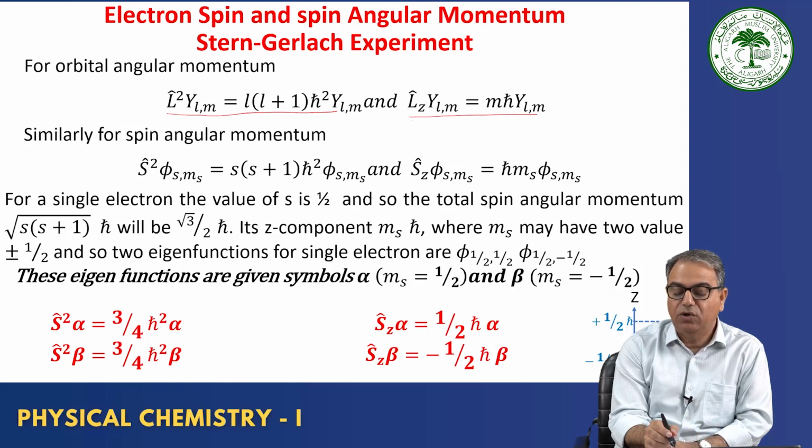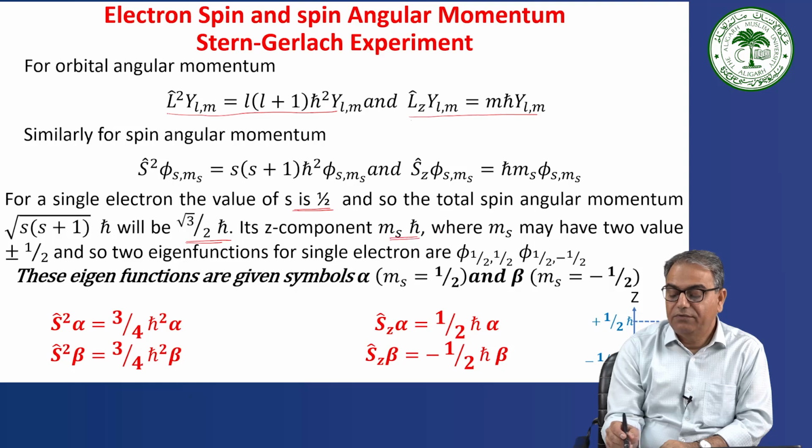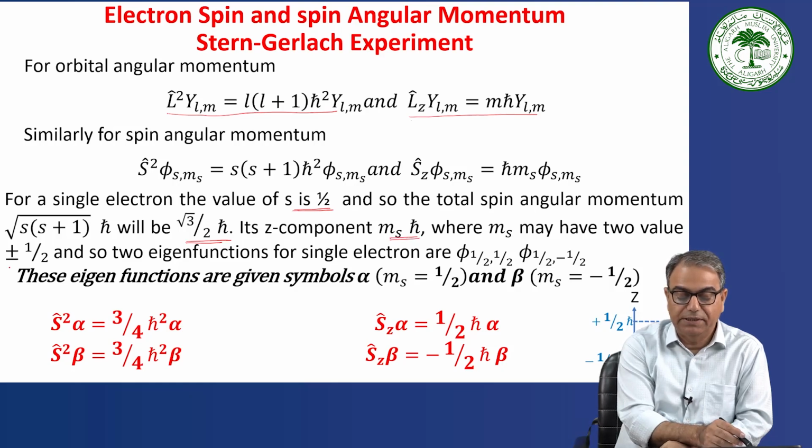The difference between orbital angular momentum and spin angular momentum is that for a single electron the value of s is half, and so the total spin angular momentum, root of s into s plus 1 times h cross, will be root 3 by 2 h cross. Its z component is ms h cross, where ms may have two values, plus or minus half.